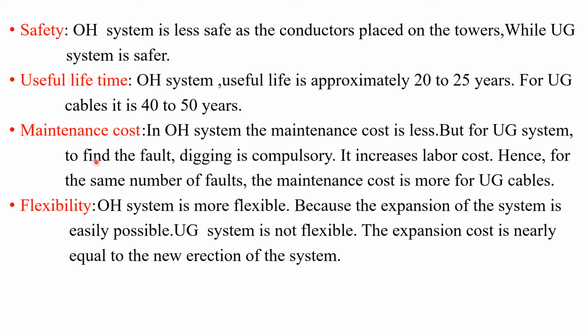Next is based on maintenance cost. For overhead systems, maintenance cost is very low. But for UG systems, maintenance cost is very high because they are strongly protected, so it is very difficult to find the fault and very difficult to maintain the faulty areas of UG cables. So maintenance cost is low for OH systems but higher for UG systems.